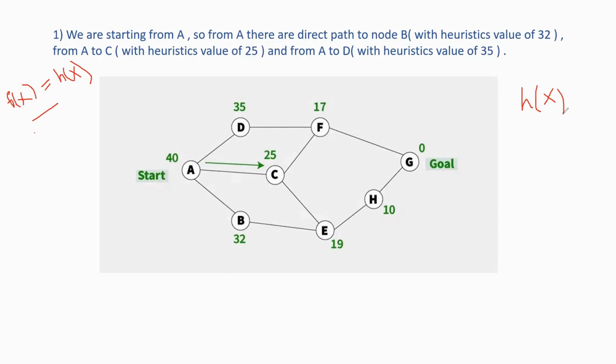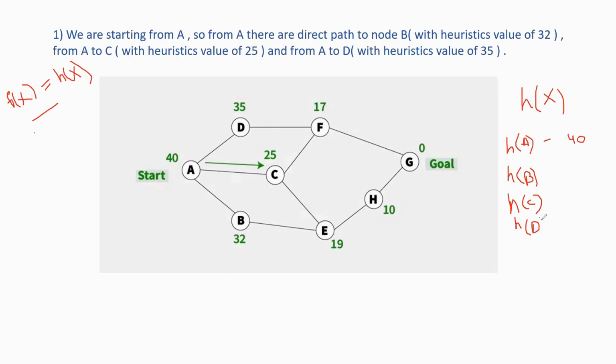So what will the directions be? We have h of x equal to A, right? A is 40. We are starting from node A, so h of x for A equals 40. And how many neighbors are connected to A? We have connected nodes B and C, and finally, three neighbors are connected to the starting node.